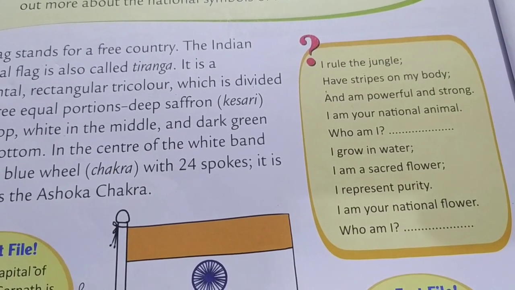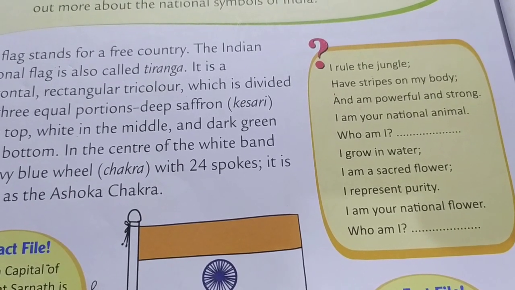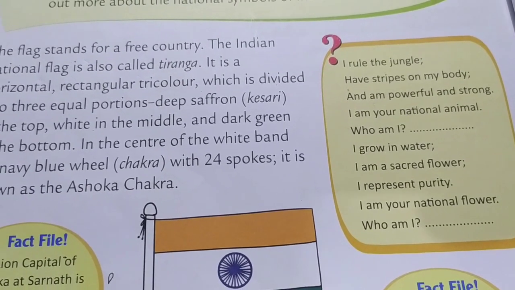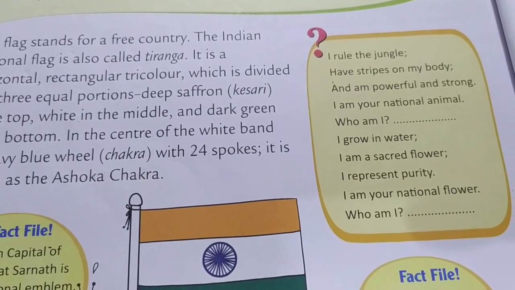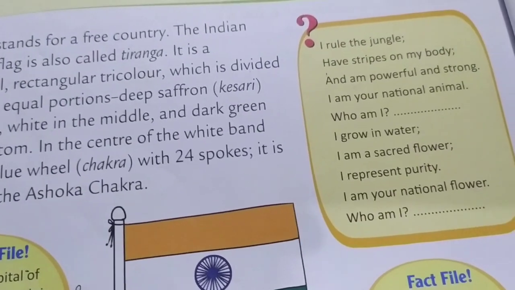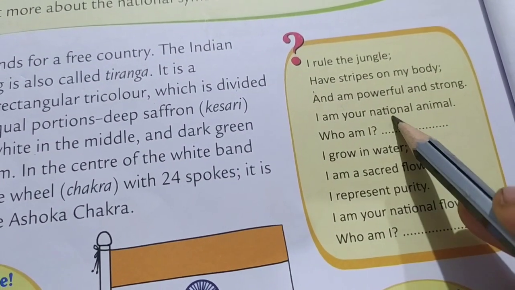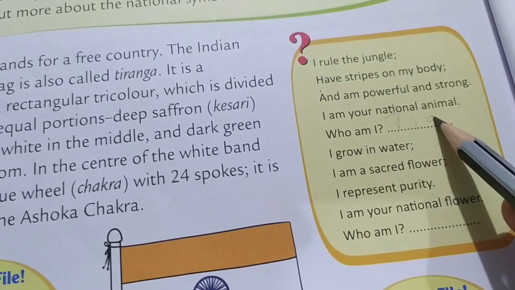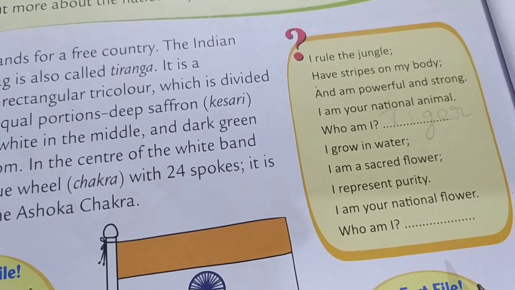In the previous class we learned that our national animal is yes, tiger. Tiger from Bengal. So it is Bengal tiger. So all of you write tiger here. Tiger spelling: T-I-G-E-R. Okay, all of you write there.